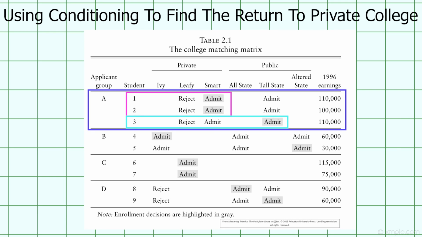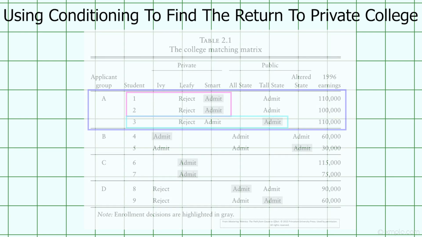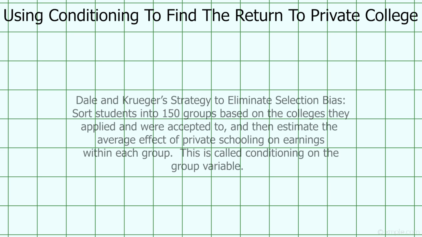Since all the students in this group had the grades, test scores, and motivation to be admitted to both schools, comparing the students in the group who chose Harvard to the students in the group who chose UVA should give us a much more accurate estimate of the effect of going to a private college on your earnings. Dale and Krueger constructed 150 groups of students who were admitted to different combinations of schools, and then estimated the effect of private schooling within each of these groups, conditioning on the group variable.